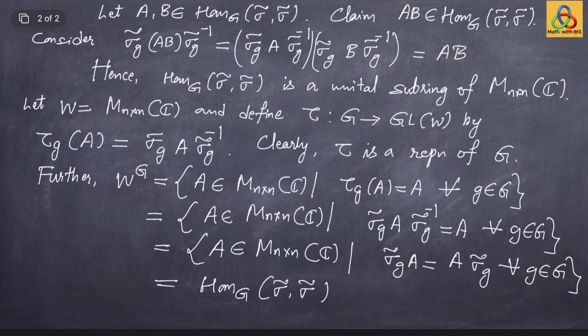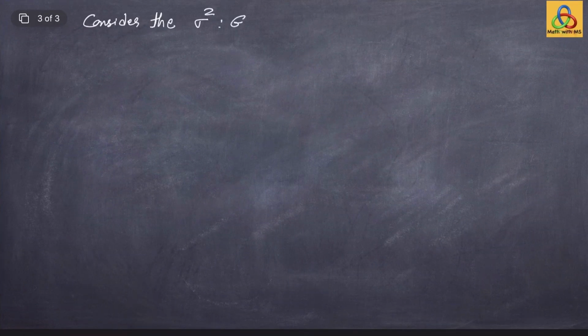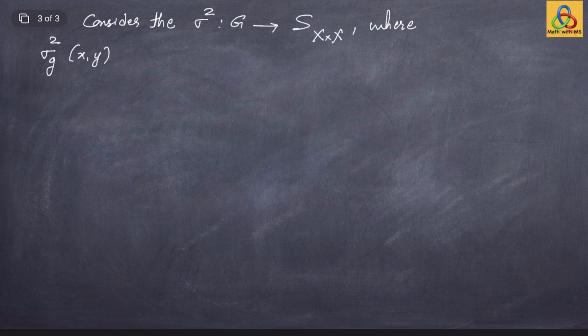and if I can show this representation tau is arising from some action of G on some set, then I will know that the dimension of WG, which is the same as the dimension of Hom G sigma tilde, is the same as the number of orbits of that new action. Consider sigma 2 from G to S of X times X, where you may recall that sigma 2 of a group element g will act on a pair (x, y) as simply sigma g of x and sigma g of y, the twofold diagonal action which we already discussed.